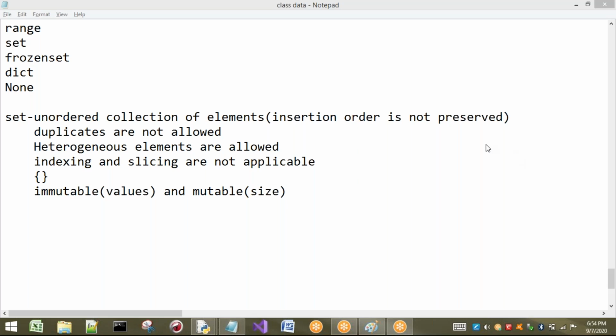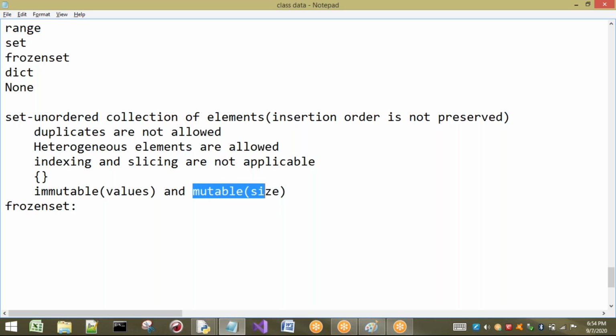Okay. Right. Now let us see about the frozen set. There is just a small difference between set and frozen set. A frozen set has all the same properties as your set, except that it is immutable. Hence we cannot use add or remove. In a set, mutable means size can be increased. But if you take a frozen set, it cannot be changed. Okay.